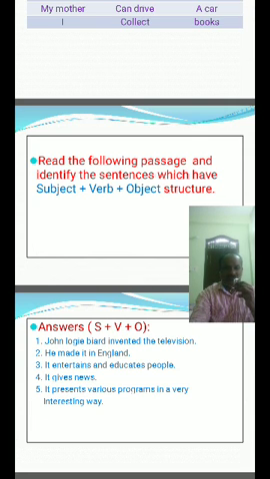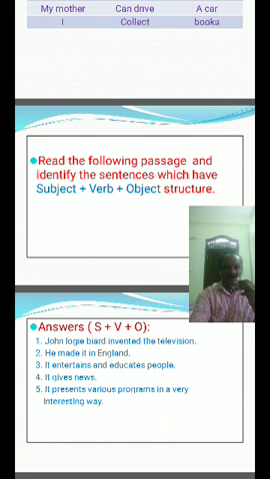John Logie Baird invented the television. He made it in England. He was a technical student in Glasgow. The thoughts of sending pictures by wireless entered his mind. When he was studying there, this paved the way for the invention of the television.